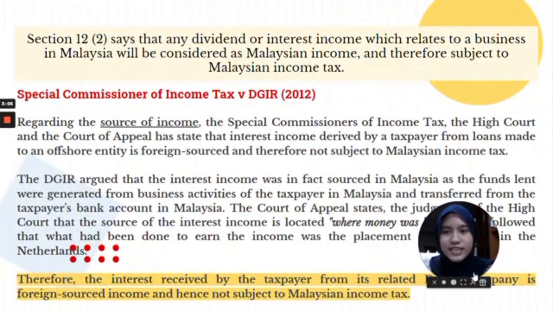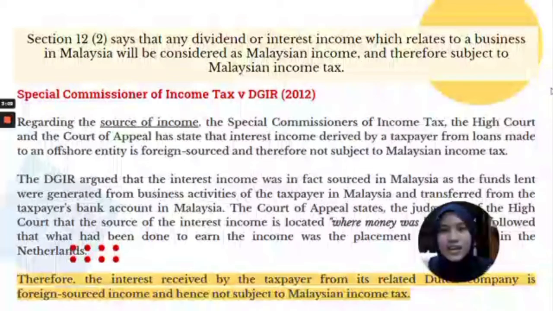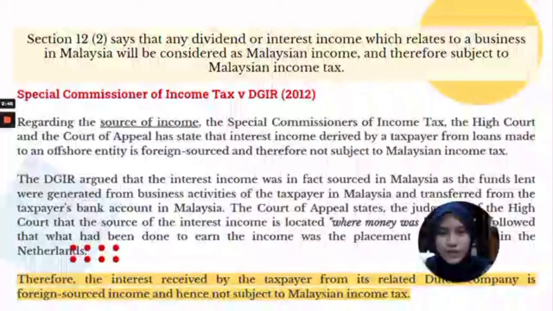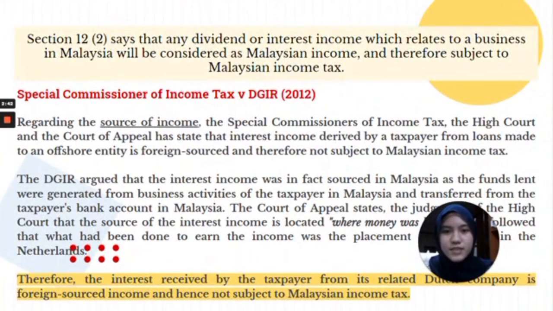While Section 12, Subsection 2 says that any dividend or interest income which relates to a business in Malaysia will be considered as Malaysian income and therefore subjected to Malaysian income tax. Special Commissioner of Income Tax versus DGIR 2012. Regarding the source of income, the Special Commissioner of Income Tax, the High Court and the Court of Appeal have stated that the interest income derived by a taxpayer from loans made to an offshore entity is foreign source and therefore not subjected to Malaysian income tax.